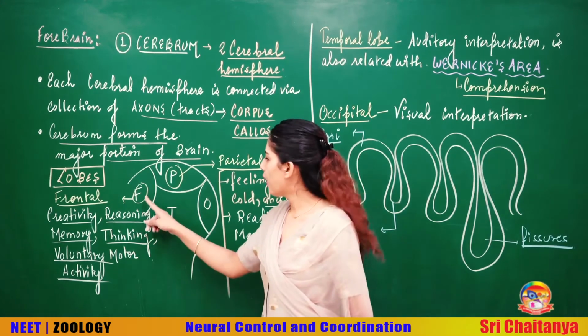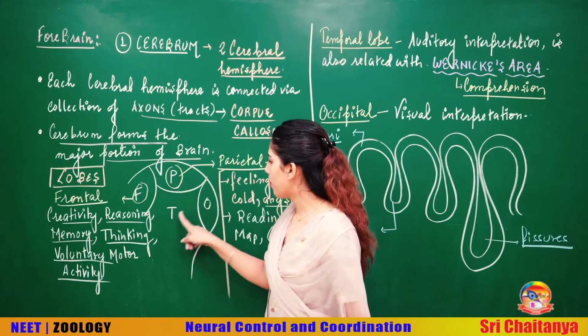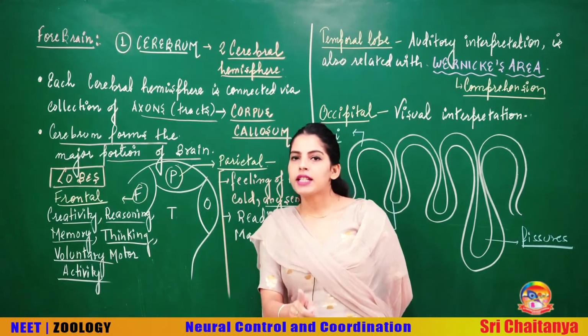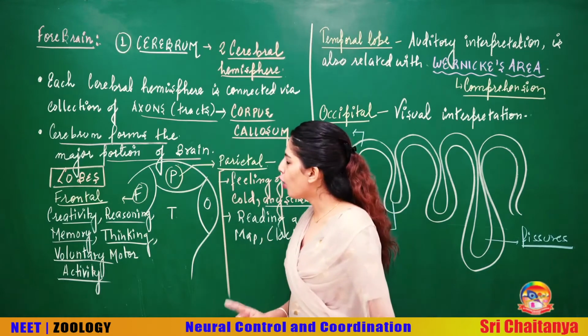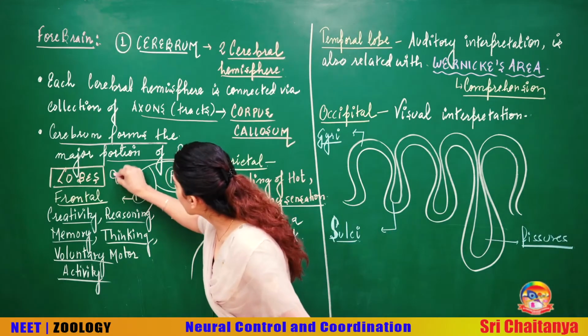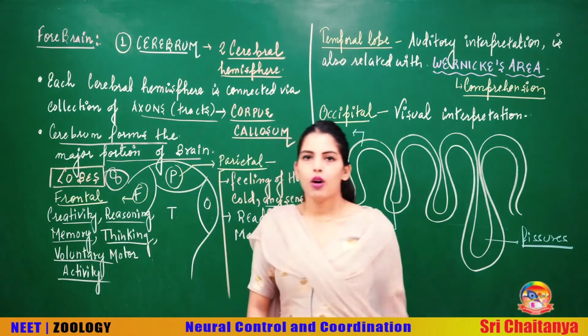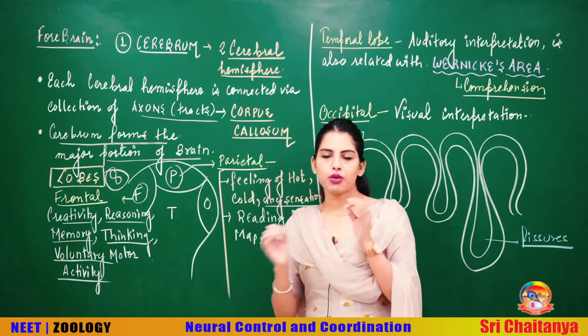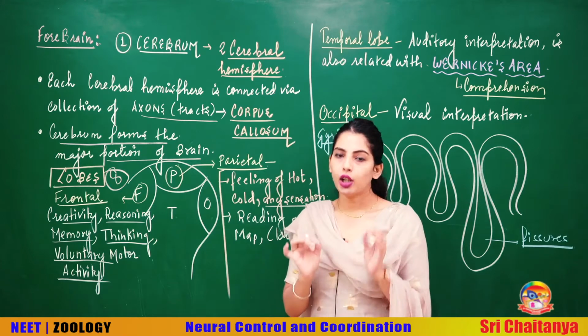If in one hemisphere you have four lobes, then in total how many lobes will you have? Eight lobes. One set in one cerebral hemisphere and the other in the other cerebral hemisphere. So in total you have eight lobes.